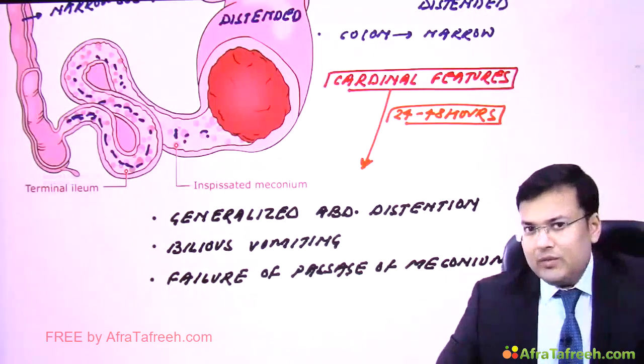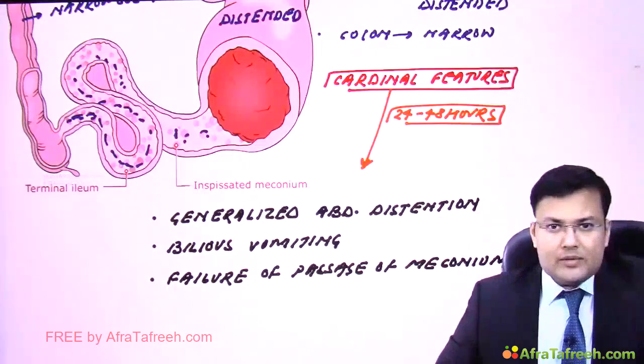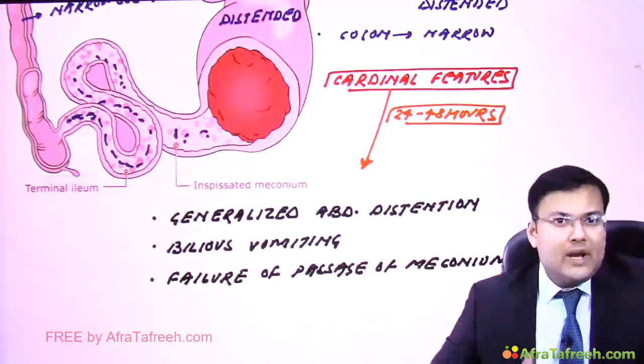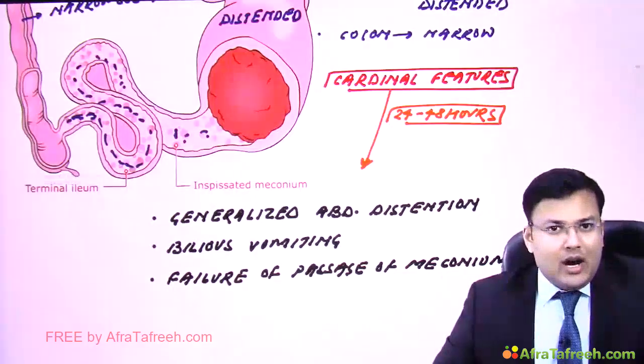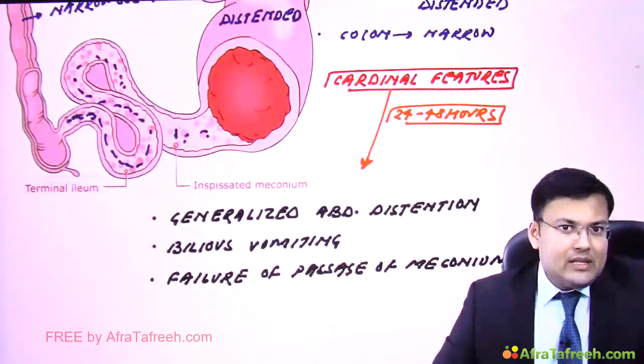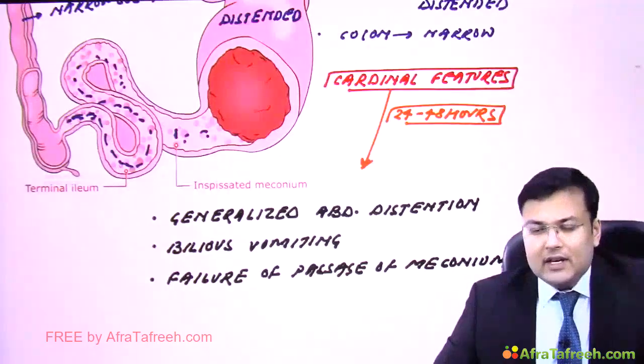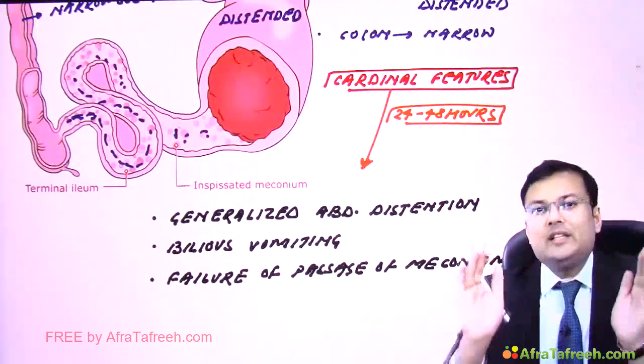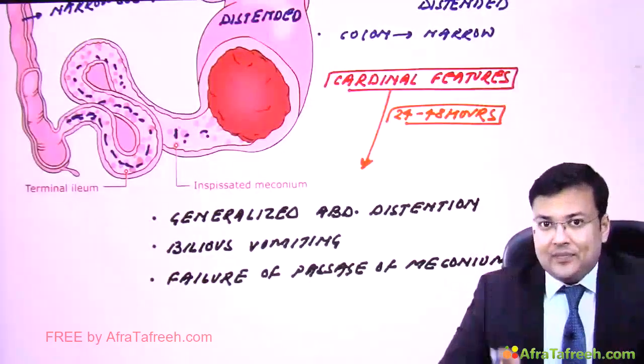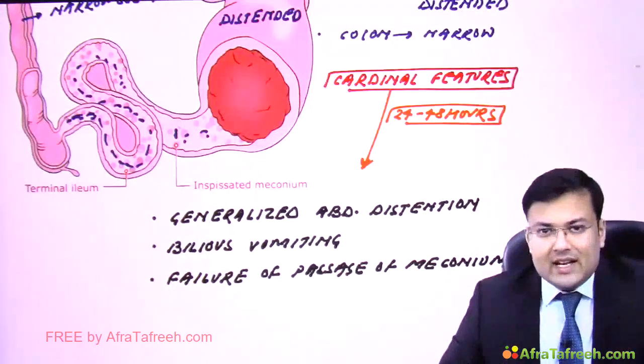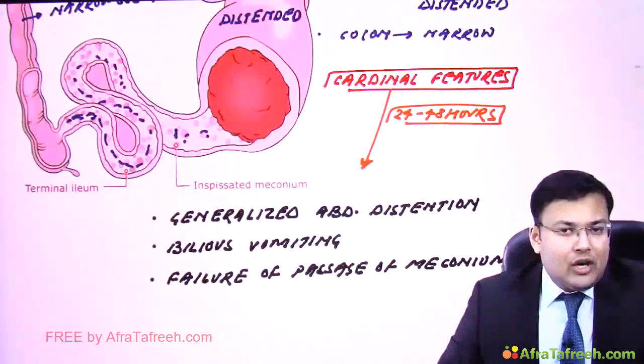How are we going to make the diagnosis? So it's a case of small bowel obstruction. We go for plain X-ray abdomen, and on plain X-ray abdomen there are dilated bowel loops, and these bowel loops are placed centrally. Here you have to notice that there is absence of air fluid levels. So this is the appearance.